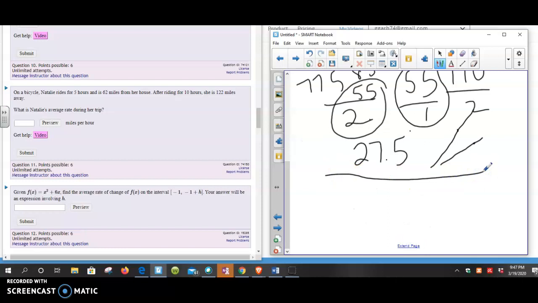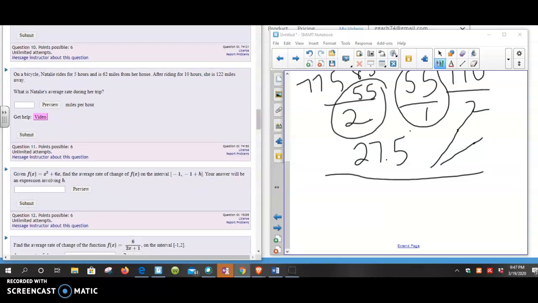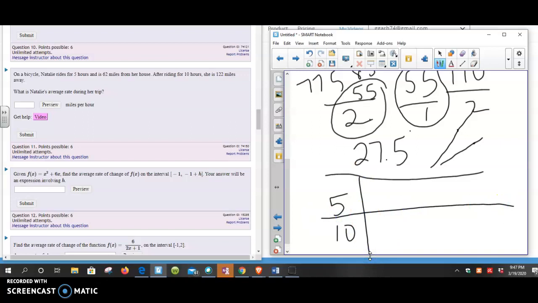On a bicycle, Natalie rides for 5 hours and is 62 miles from her house. After riding 10 hours, she is 122 miles away. What is Natalie's average rate during her trip? Well, we have 2 different times, 5 and 10. This must be a long bike ride. I like those. All right. So after 5 hours, she's 62 miles away, and after 10 hours, she is 122 miles away.